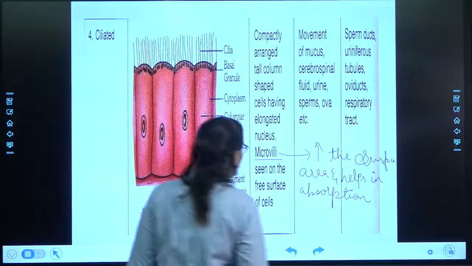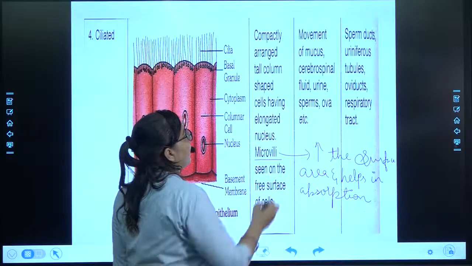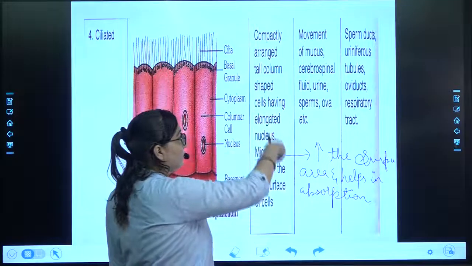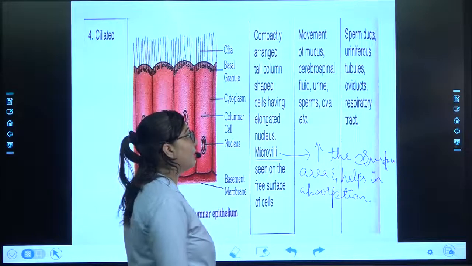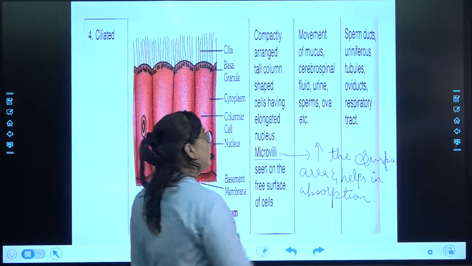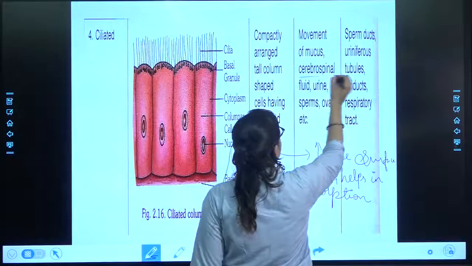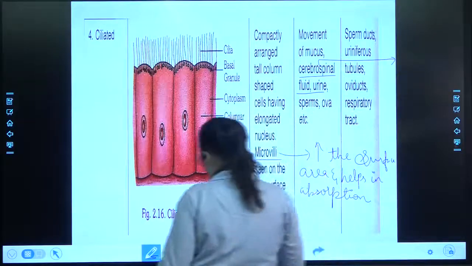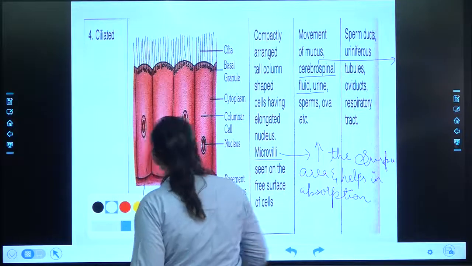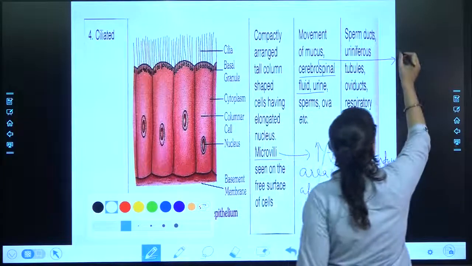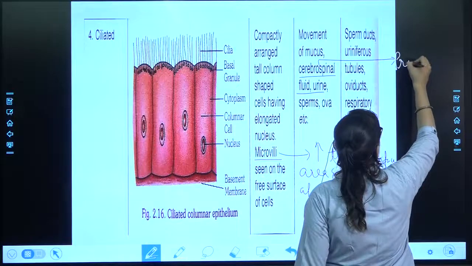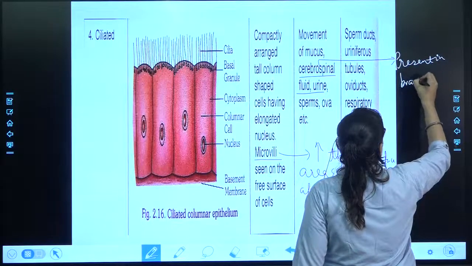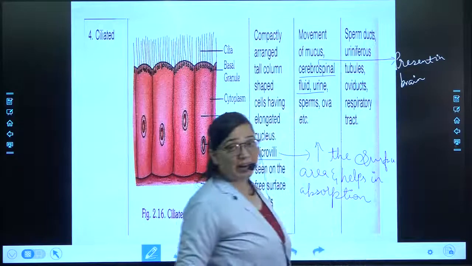Alright, and then coming to the next part, what are the functions? It will help in the movement of the mucus and the cerebrospinal fluid. Again, this is a new terminology for you. Cerebrospinal fluid is the fluid which is present in the brain. That helps protect the brain from any kind of mechanical shock.